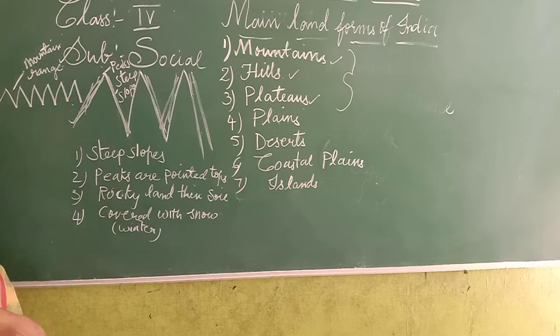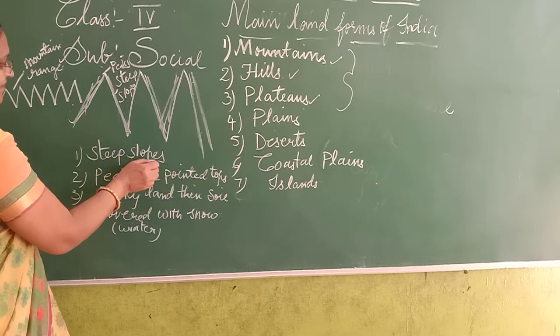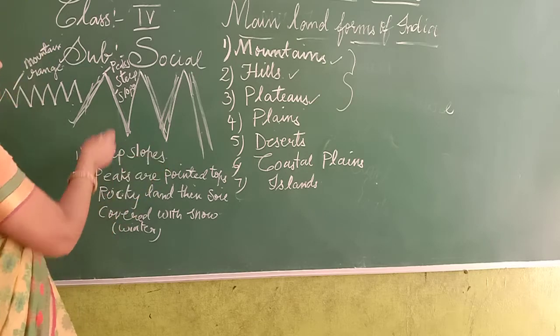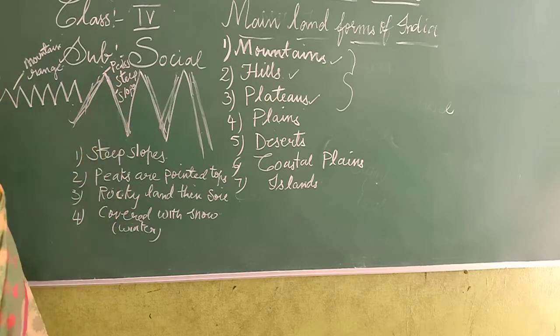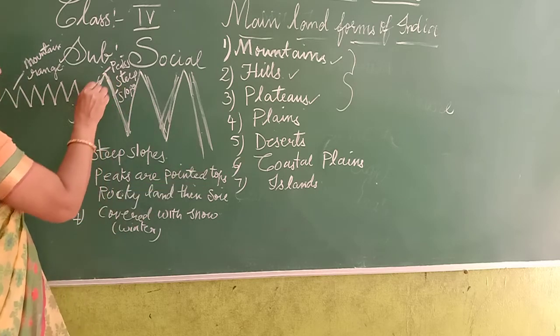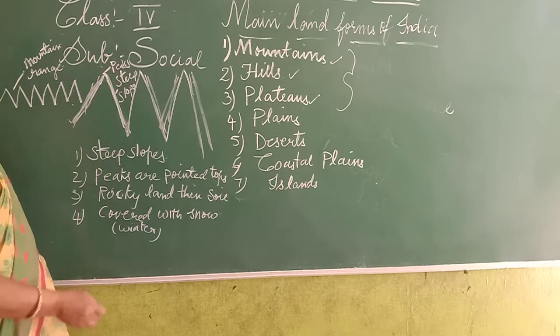Understood? So one more time, let me explain the features of the mountain. What is the first feature? The mountains have steep slopes, and the peaks are pointed tops. This is called the peak.